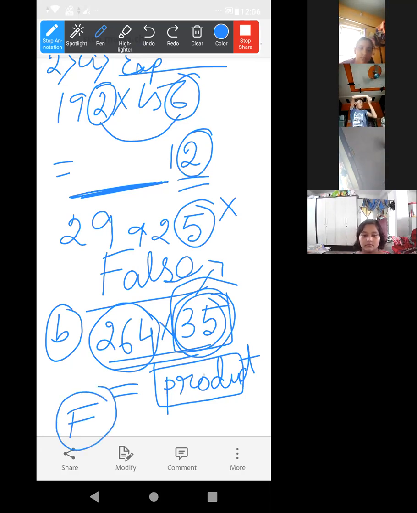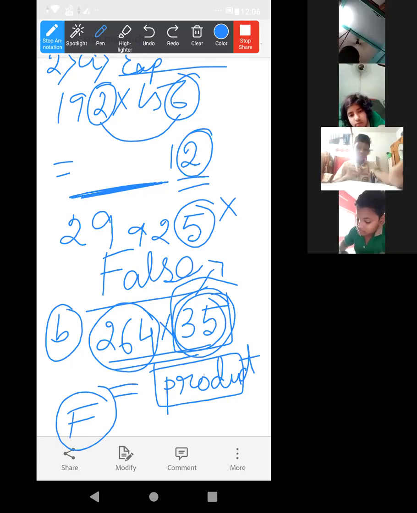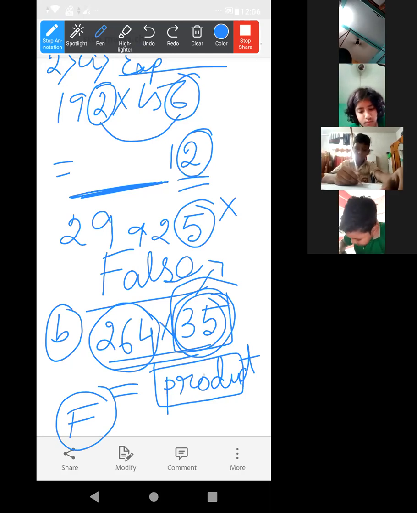Done? Are you writing the explanation in the copy? Ashif Molla, are you writing the explanation? Afrina? Yes, ma'am. Okay, I am writing. Oishani, Ovipsha?